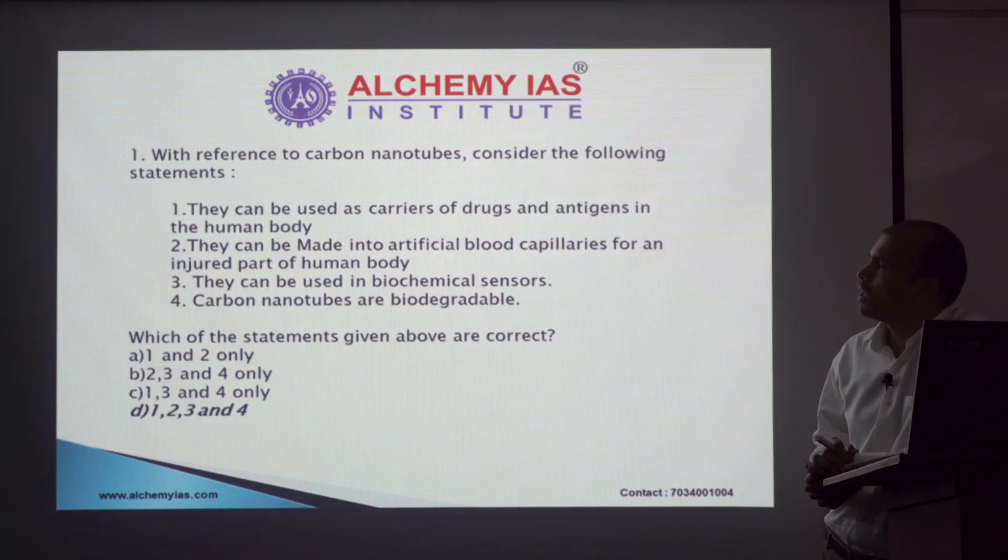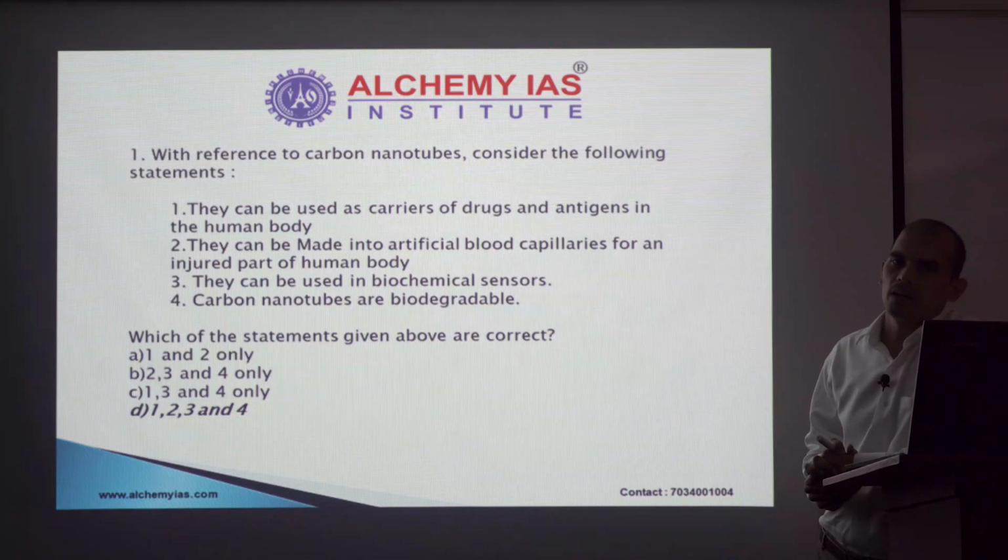They can be made into artificial blood capillaries. As of now, let's park it. We have not heard about such things. They can be used in biochemical sensors. Again, something we may not have heard of. Last, carbon nanotubes are biodegradable.